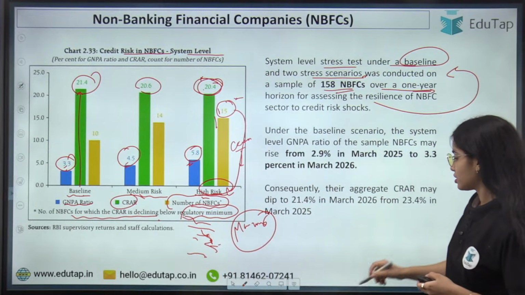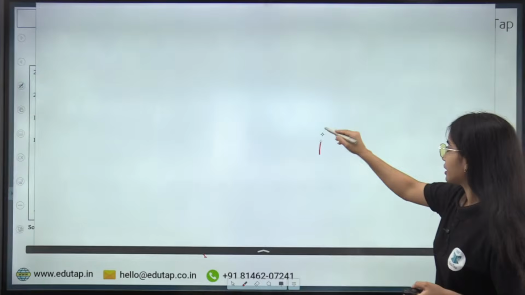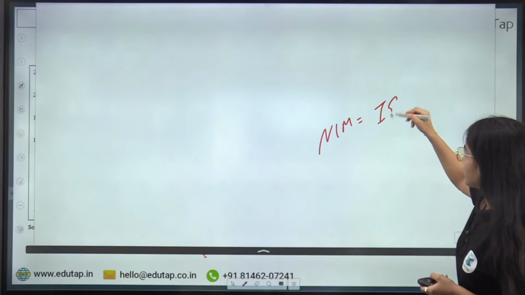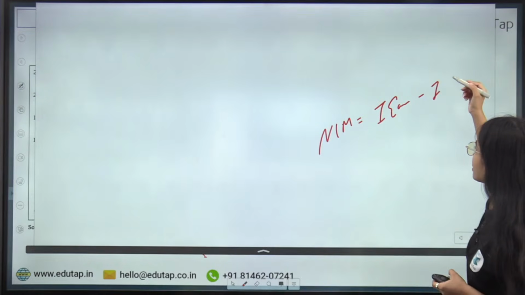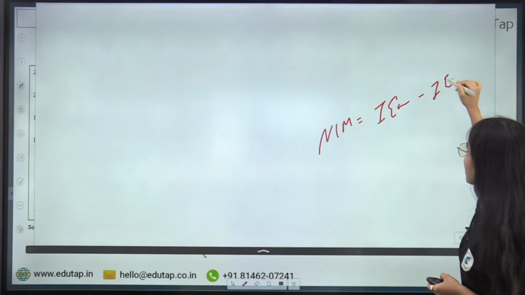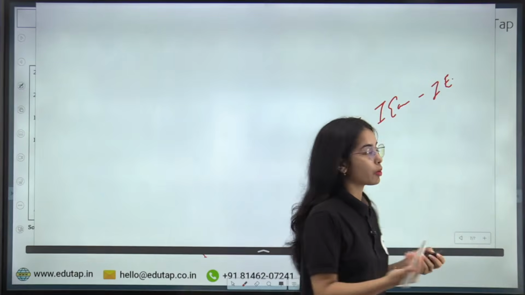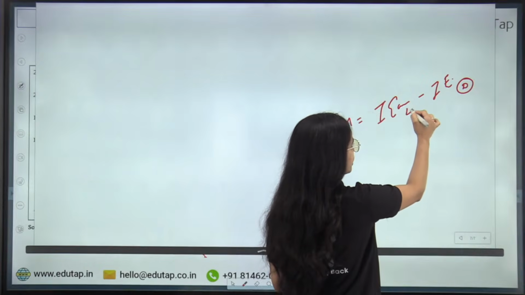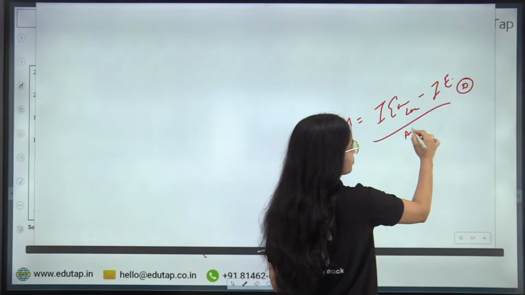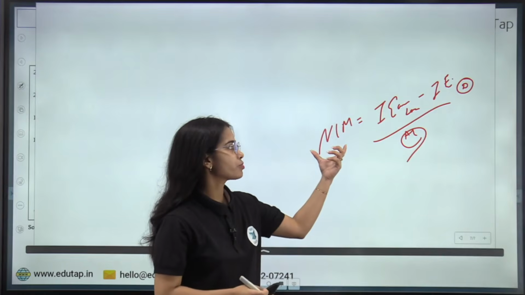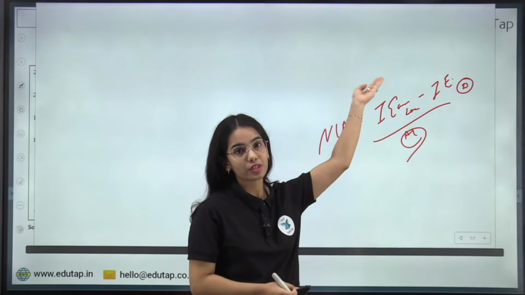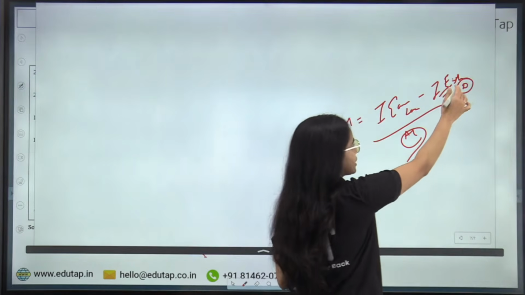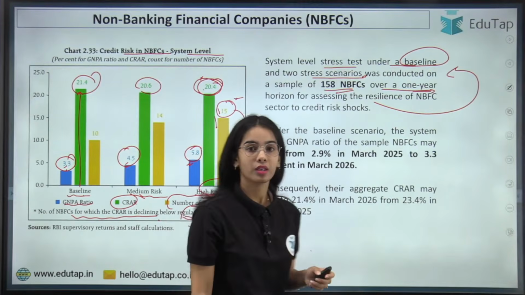Net interest margin takes into account the interest earnings that the bank has minus the interest expenditure that the bank is doing. So the bank has to give interest on the deposits, and the bank earns interest on the loans, okay, divided by the average exposure of the bank. So this is net interest margin, that sees how much more interest is being earned by the bank as compared to the interest expenditure that the bank is doing. This is the idea.